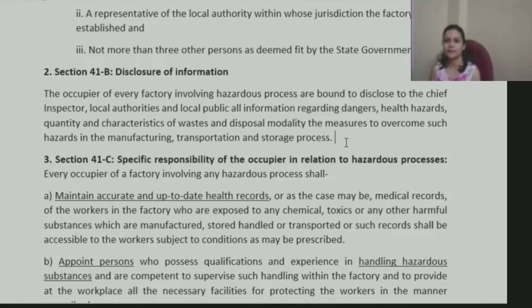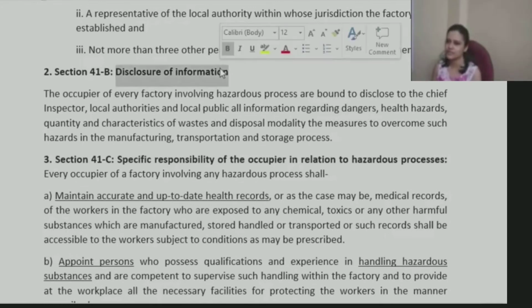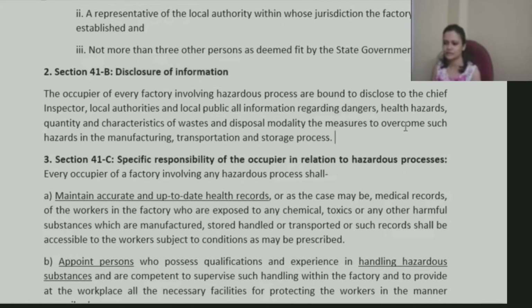Accordingly, this application was filed in the court, and the court said that we cannot simply ask all those factories to close down, but the court issued some guidelines, and those guidelines had to be followed by the factories. The court also said that from time to time there will be inspections to ensure that these factories are following those guidelines or not, right? So such obligations may be imposed, wherein the owner or occupier of the factory will have to disclose all such information. Okay, so I'll include that case also somewhere here.